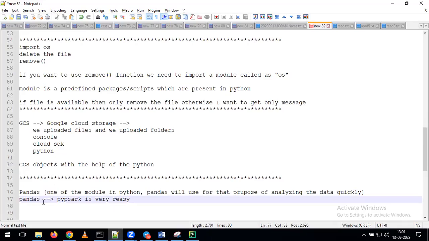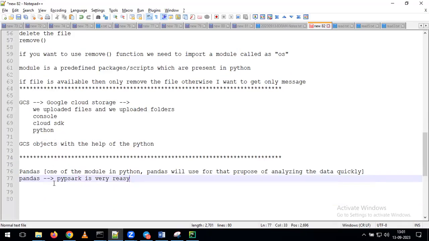After discussing pandas, then we'll jump to PySpark. So first we'll focus on pandas because some of the terminologies we use in pandas, the same terminologies we are going to use in PySpark also. Here in pandas, we have a concept called a data frame. In PySpark also, we have the concept called a data frame. So that's why I'm saying that once you understand pandas, with that knowledge, understanding PySpark becomes very, very easy.